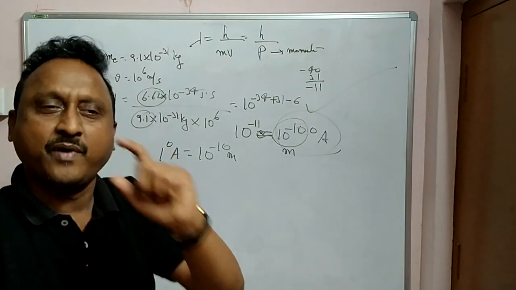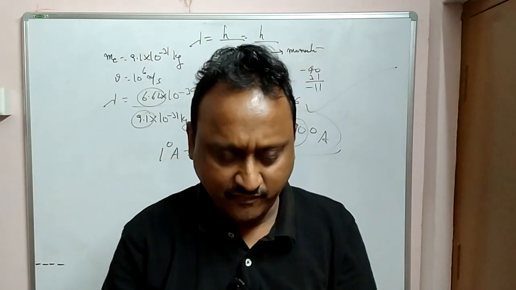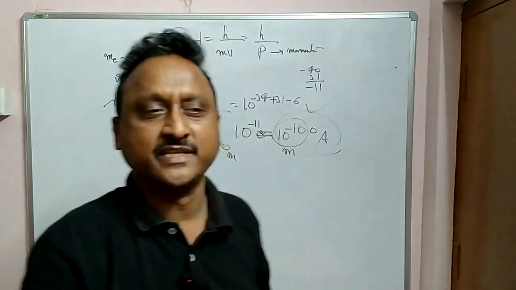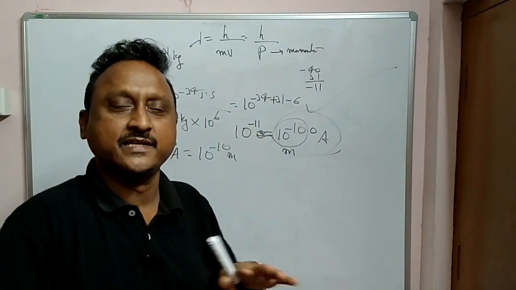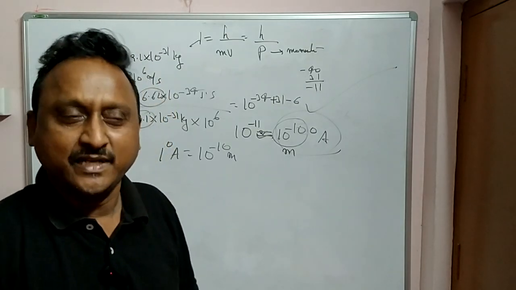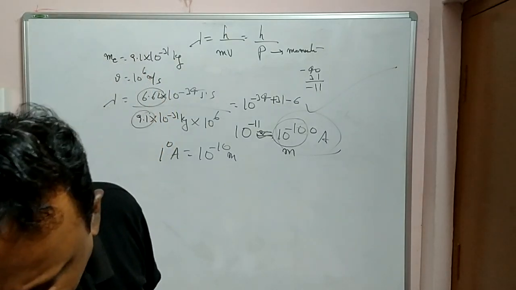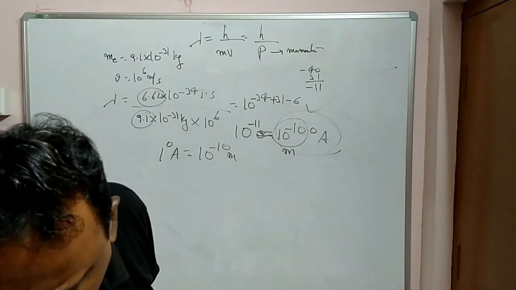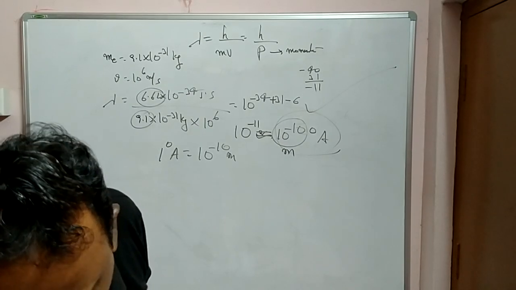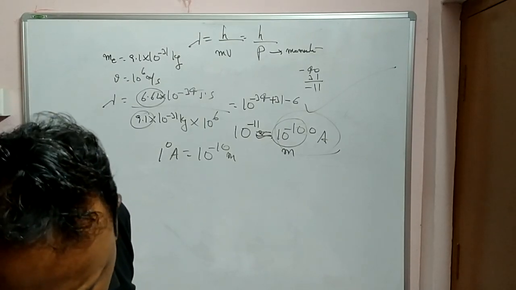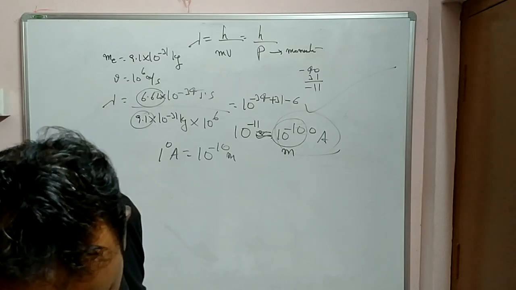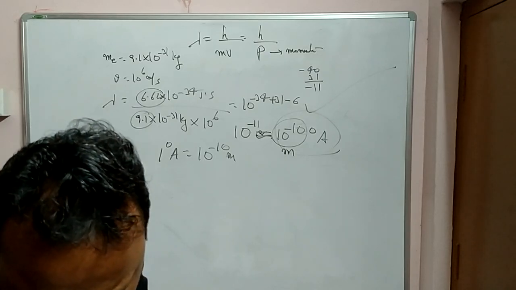That is why for elementary particles like electron, proton and alpha particle, it behaves with a wave nature. Heavier bodies like us cannot behave like that, and it is not measurable. That is according to de Broglie's concept. Clear? Now the last point in de Broglie, okay? Last point according to de Broglie.